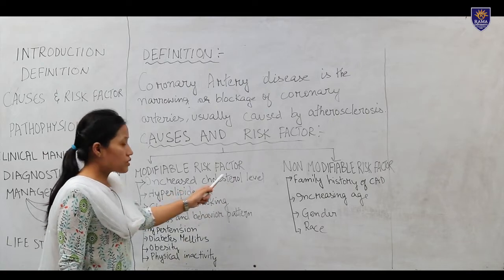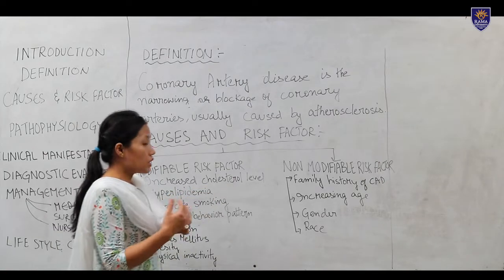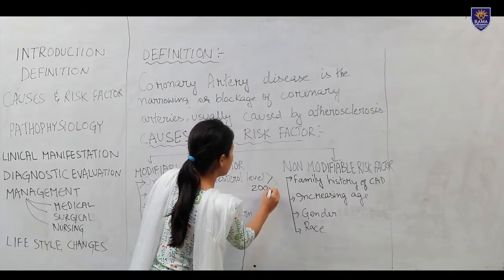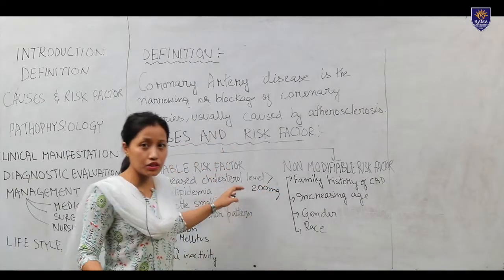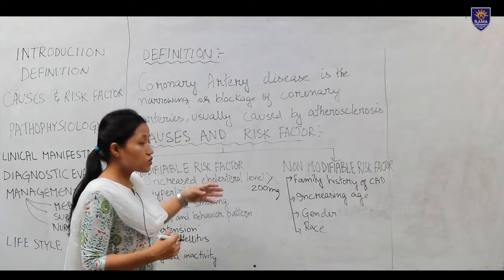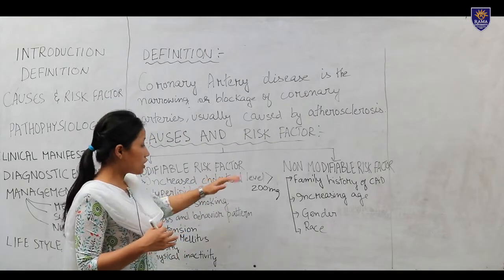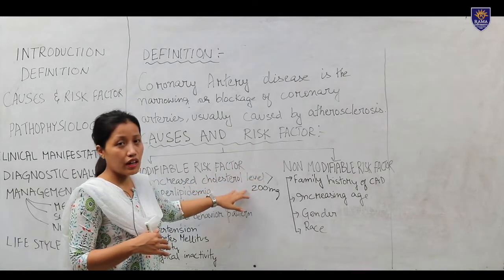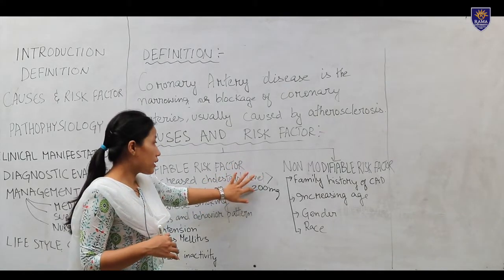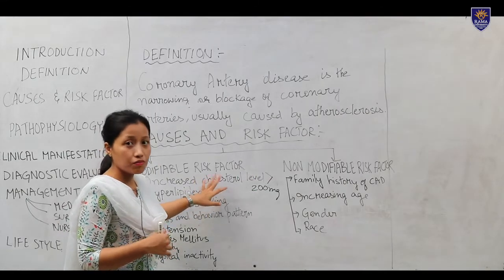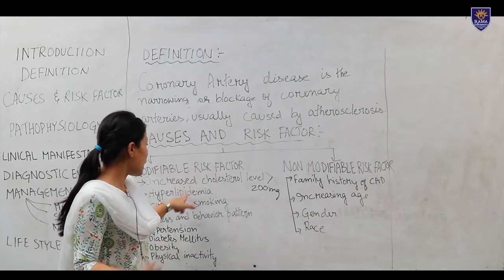If the cholesterol level in the body is more than 200 milligrams, it is dangerous to the body. Cholesterol will be deposited in the blood vessel and form a plaque, and it will lead to coronary artery disease. This is the biggest risk factor in coronary artery disease.